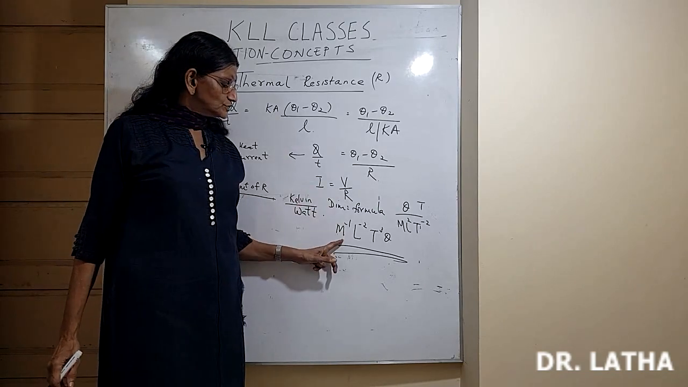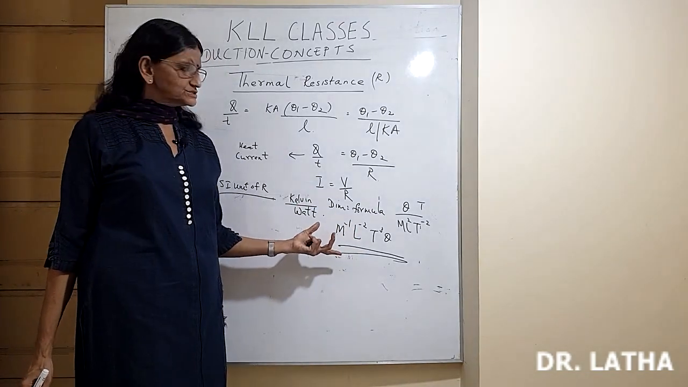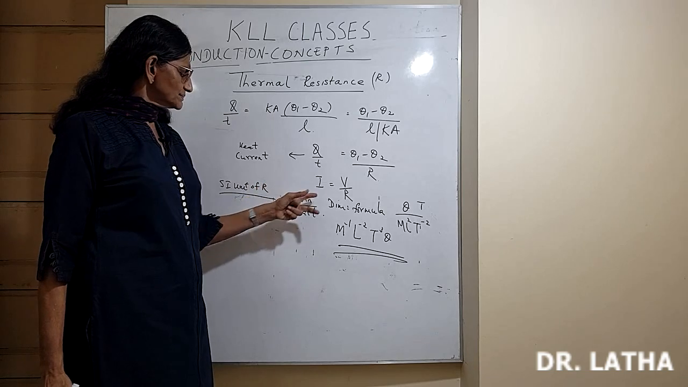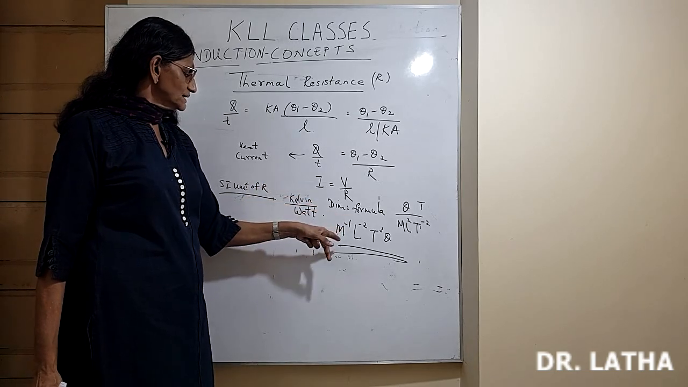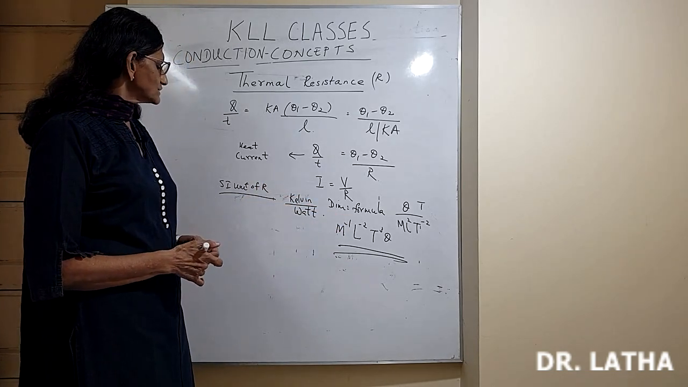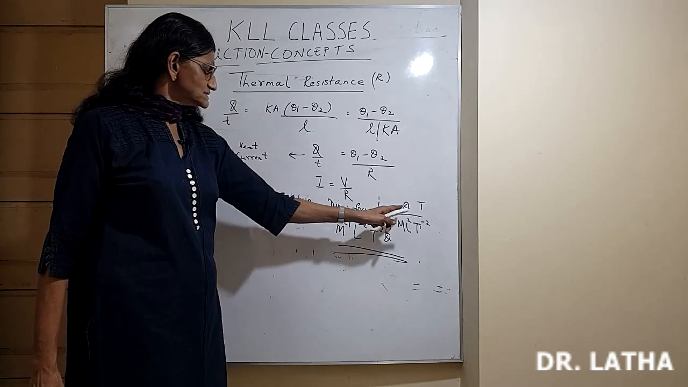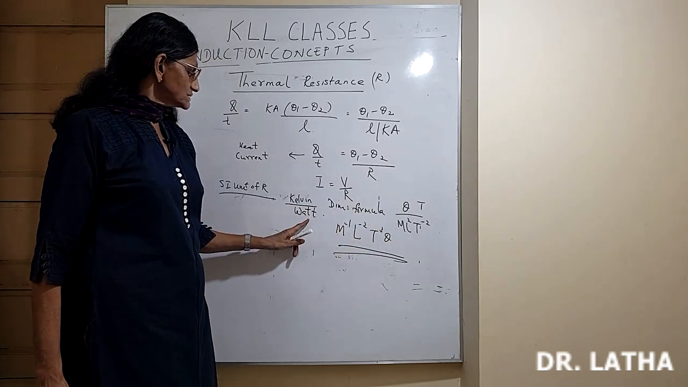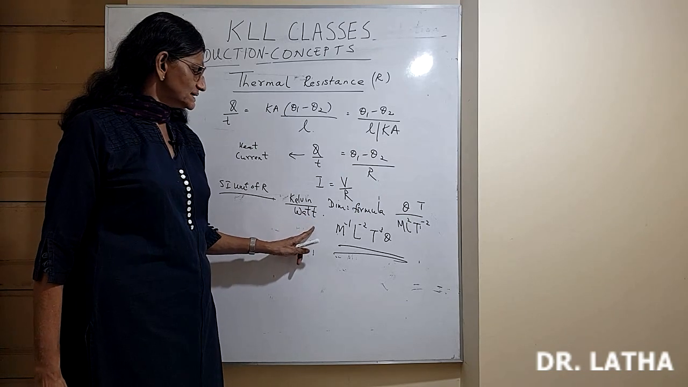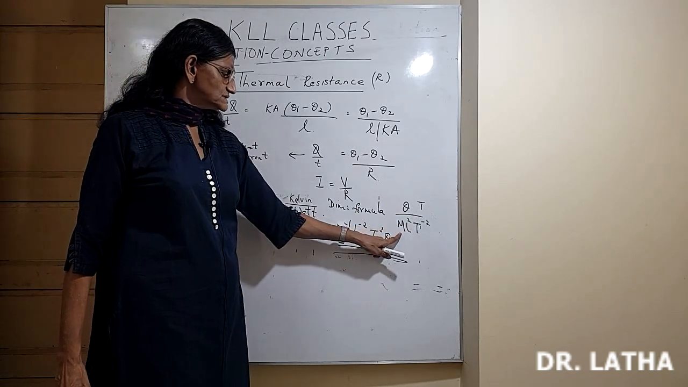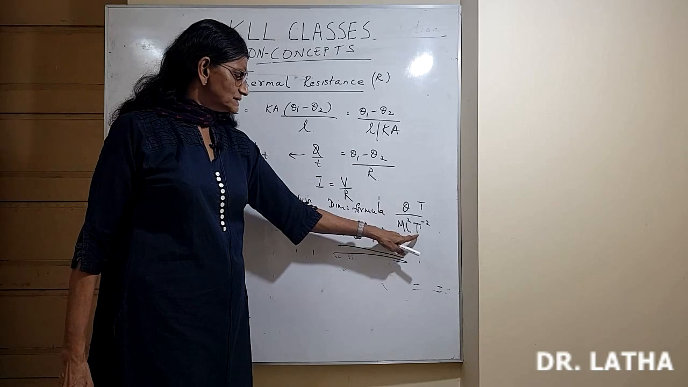Those of you who know this formula by heart, you can study as you like, or take some corresponding easier formula and find the dimensional formula. So I have taken it in terms of Kelvin per watt. Kelvin is temperature, theta, and watt is energy per second, energy is force into distance, so mL square T raised to minus 2,